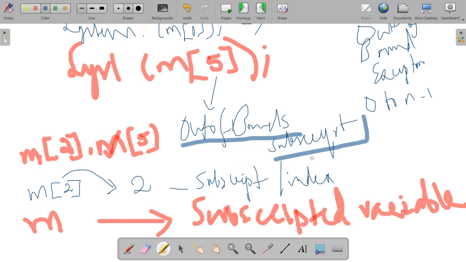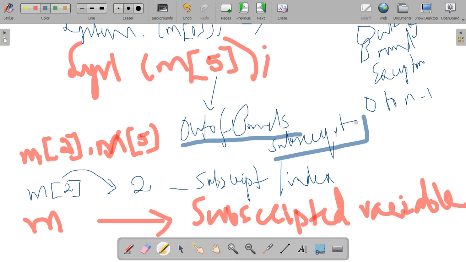So here in this case, what do you mean by out of bound subscript? Because we are trying to access an illegal index. Illegal subscript is known as an out of bound subscript. That means any value other than 0 to n minus 1 that we try to access is an out of bound subscript, and it will show an error known as an out of bound exception.